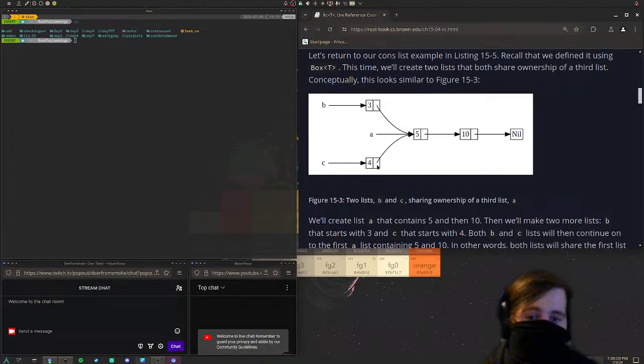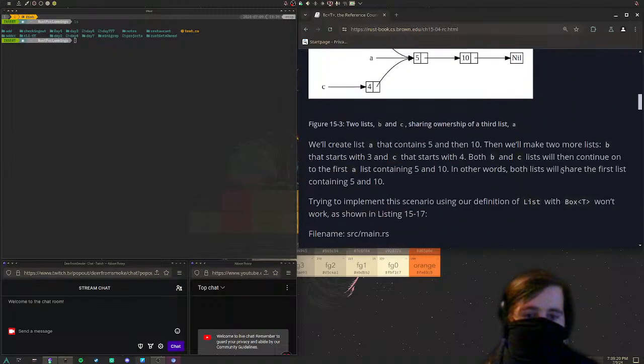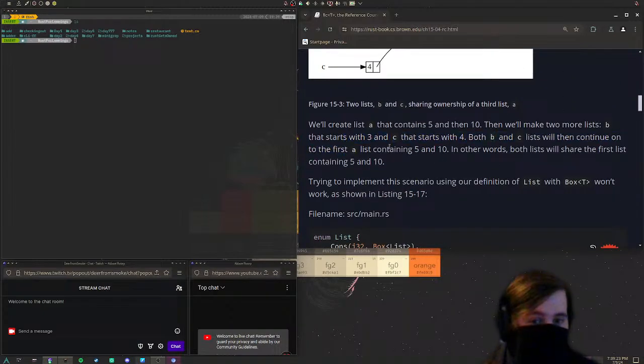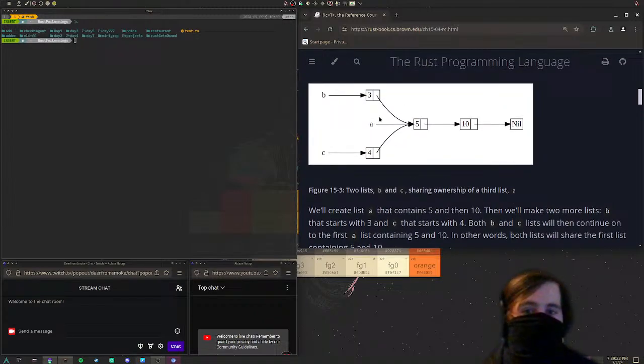So we have 3 and 4, or A and C, and A, sure, whatever. B, A, C. I don't know what this is showing, to be honest. I don't care either. Or I guess two lists, B and C, sharing ownership of a third list, A. Okay, so B and C. B on the third node owns a list called A, and C on the fourth owns a list called A, I guess. And the fifth node on A owns another list, which owns a nil value.